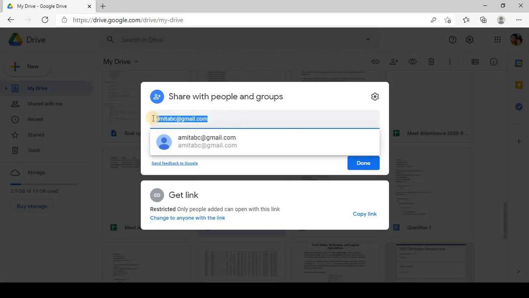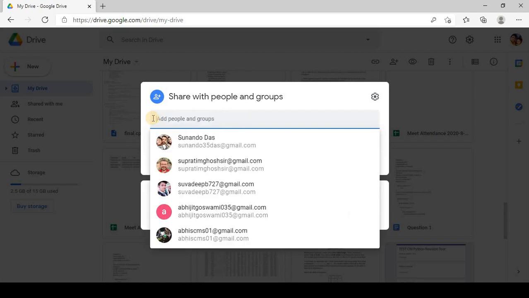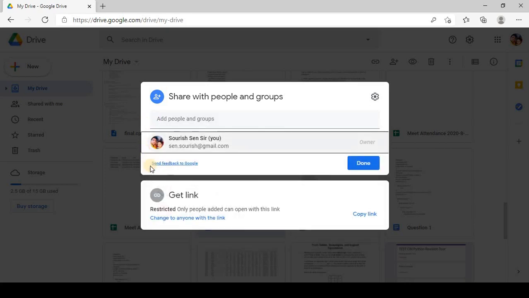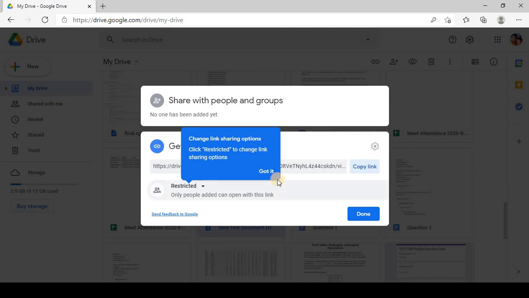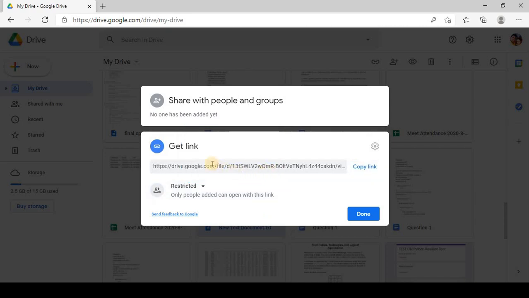Or I have another option which Google provides right now. If you don't know the email ID of everybody, then you can do one thing. You can make a link from here. You can click on this get link, and now from here you can choose the option. See, once I click it, it is saying that it is already making a link.